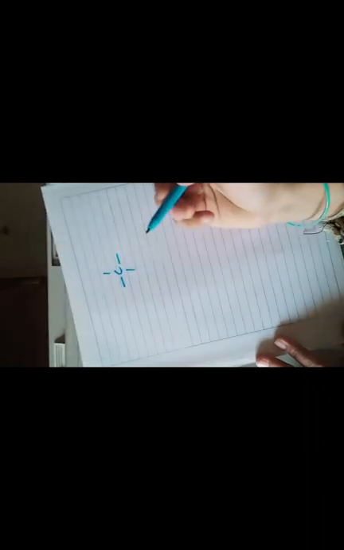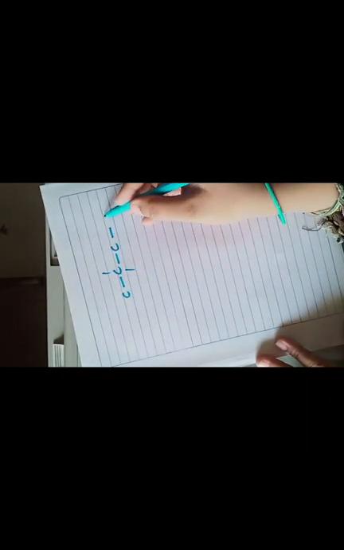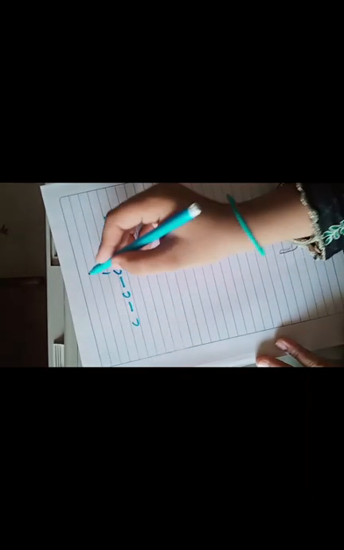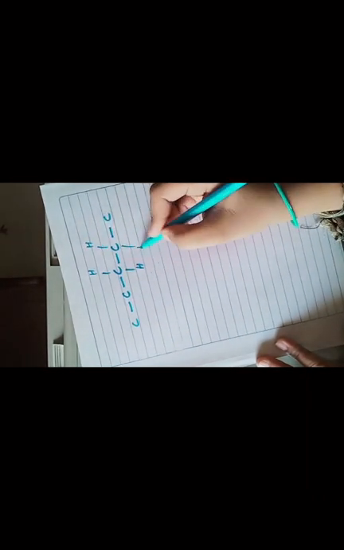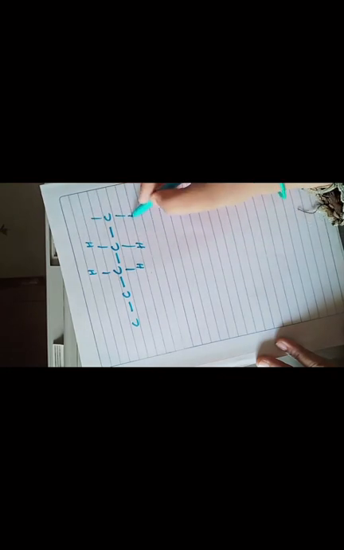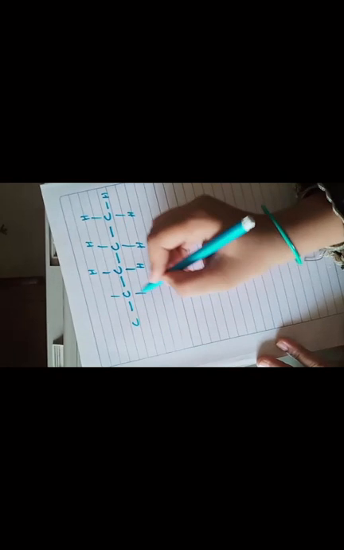Carbon will combine with another carbon, and here it will make a bond with hydrogen, or other elements like oxygen or hydroxyl may also be attached to it.